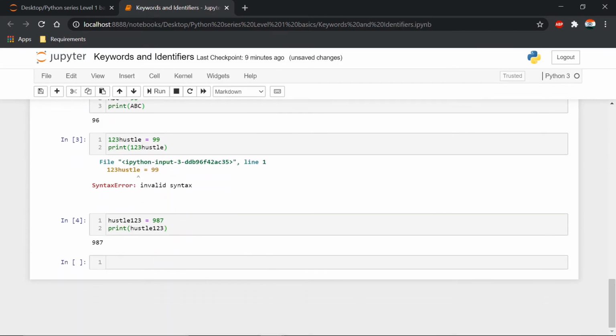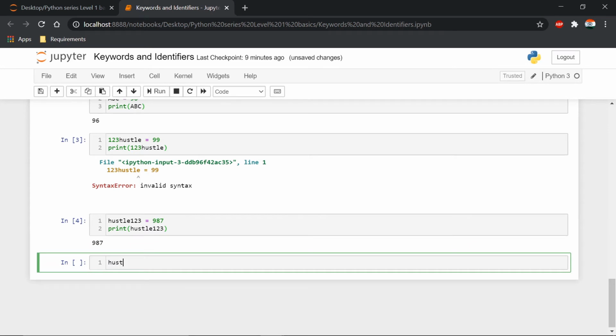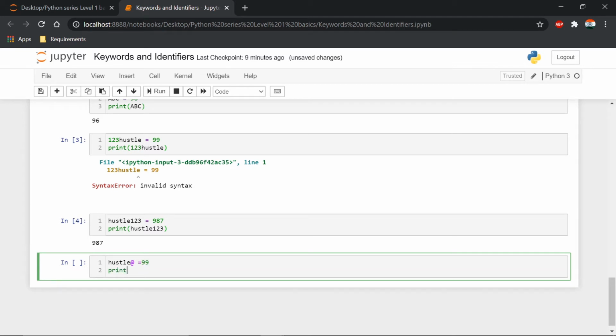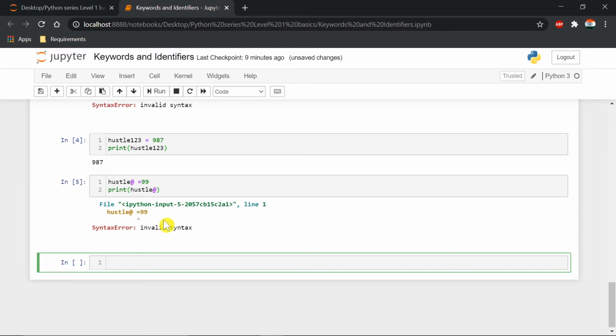No special symbol. So hustle@ is equal to 99. Print hustle@. It will again show us the invalid syntax.